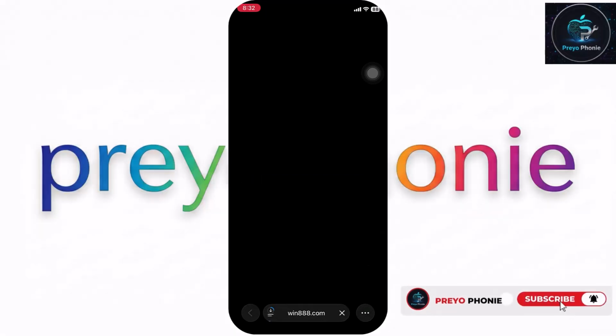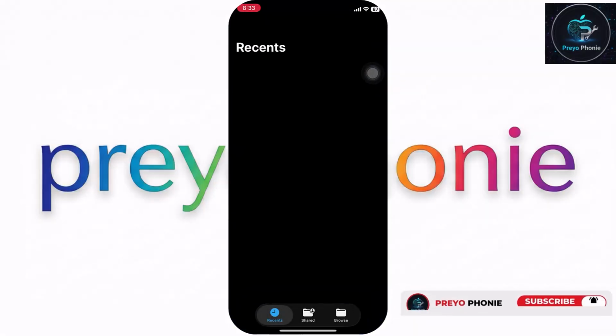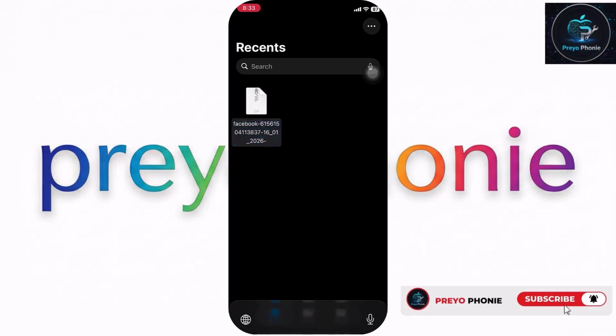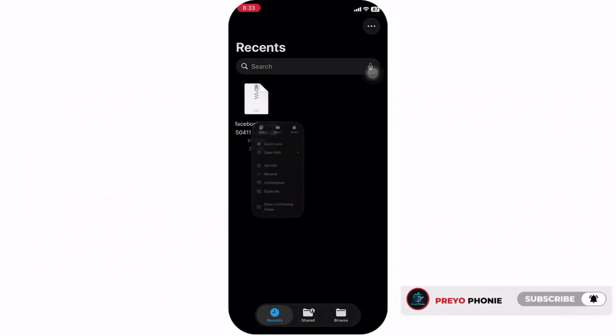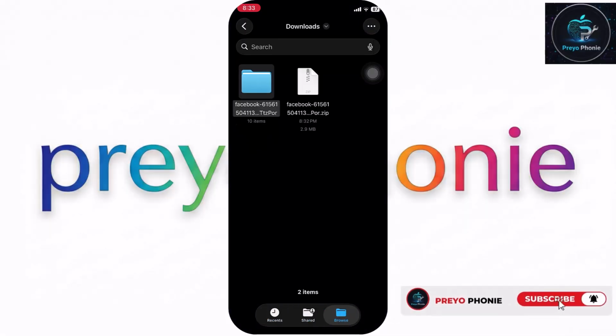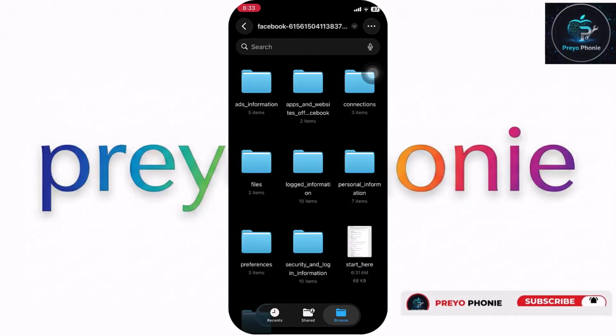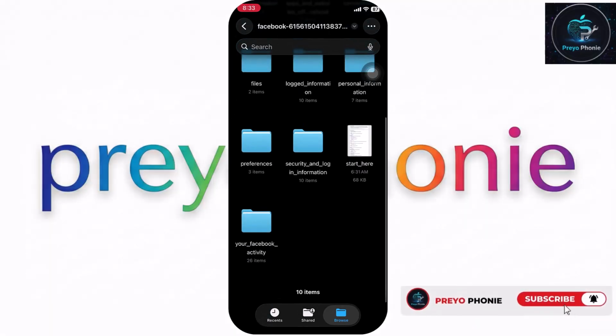Remember, Facebook can only recover messages that were previously backed up, still stored on Facebook servers. If messages were permanently deleted long ago, they may not be recoverable. So always download your data regularly. Now you know how to recover deleted Facebook messages using Facebook's official export system on both Android and iPhone.